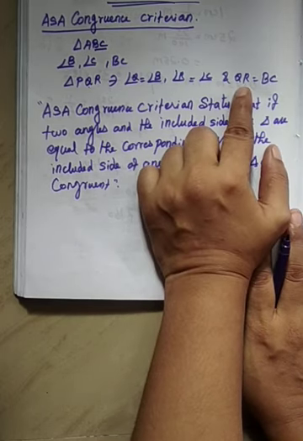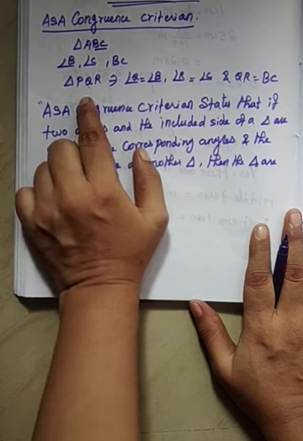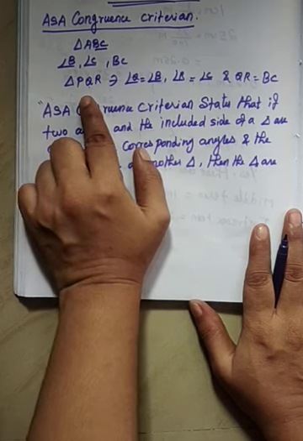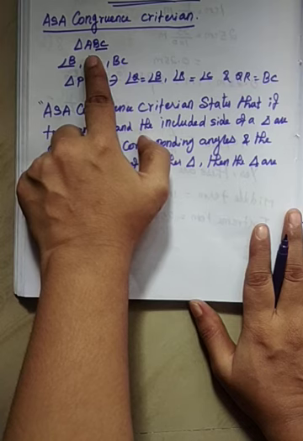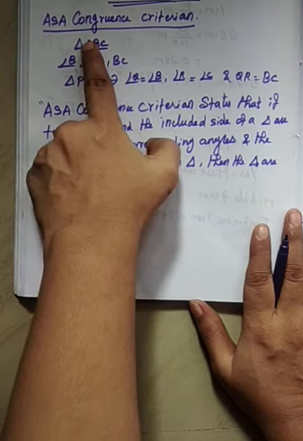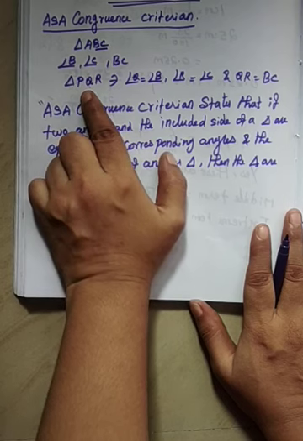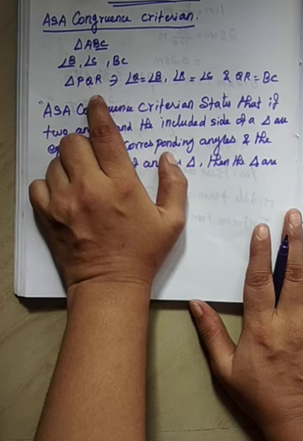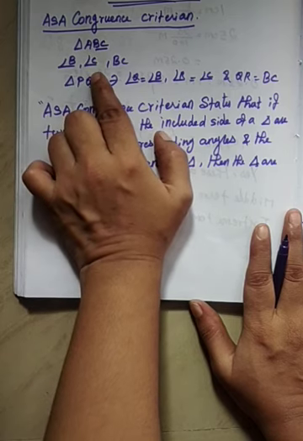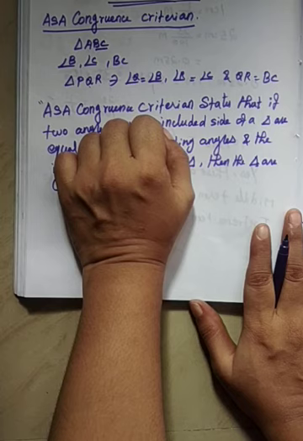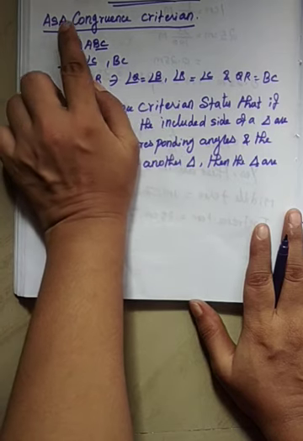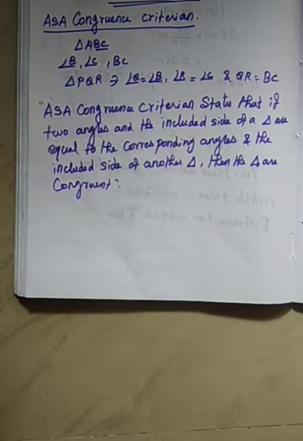Here we see that the cutout of triangle PQR completely covers triangle ABC, thereby leading to the conclusion that triangle ABC and triangle PQR are congruent. In this case, we considered only two angles and the side included between the angles of the triangles. The result is known as ASA criterion for the congruence of triangles.